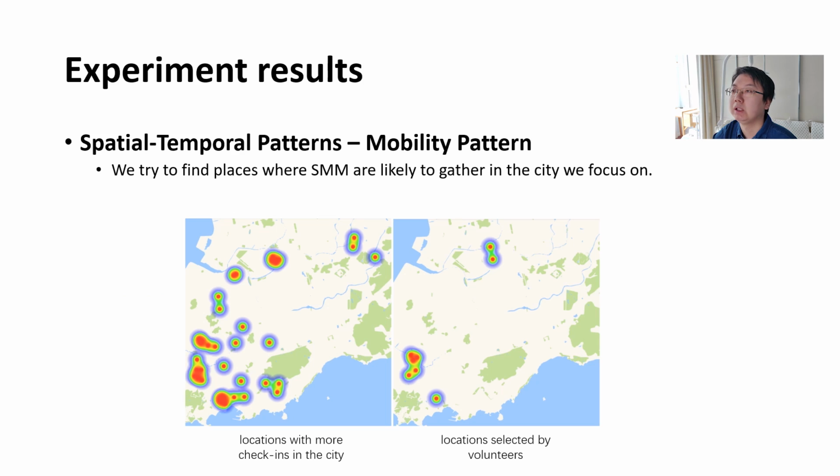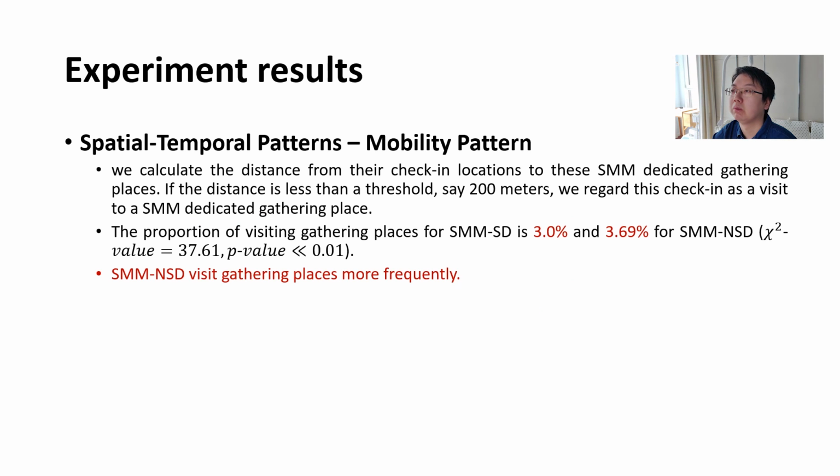We try to find places where they are likely to gather in the city we focus on. A straightforward way is to select locations with more check-ins in the city, like the left figure. However, there are many common places, such as restaurants, that are widely visited and not meaningful to research. So, we asked 11 volunteers to give their opinions about the gay gathering places, as shown in the right figure. We find that sex-married women not in a static relationship visit gathering places more frequently.